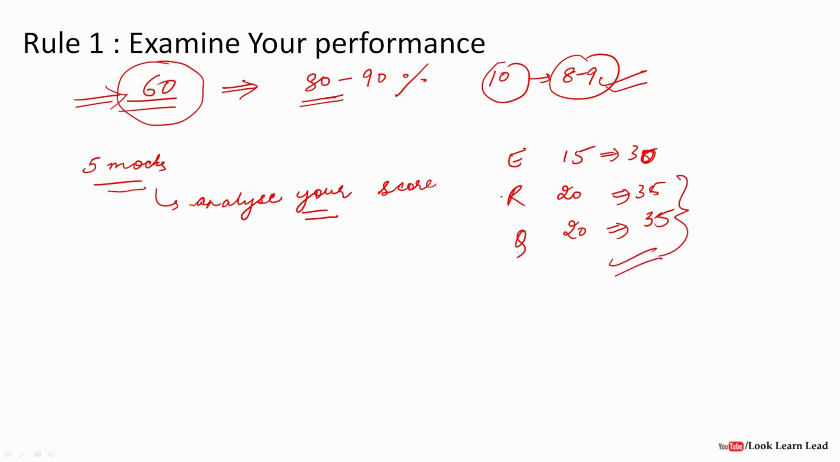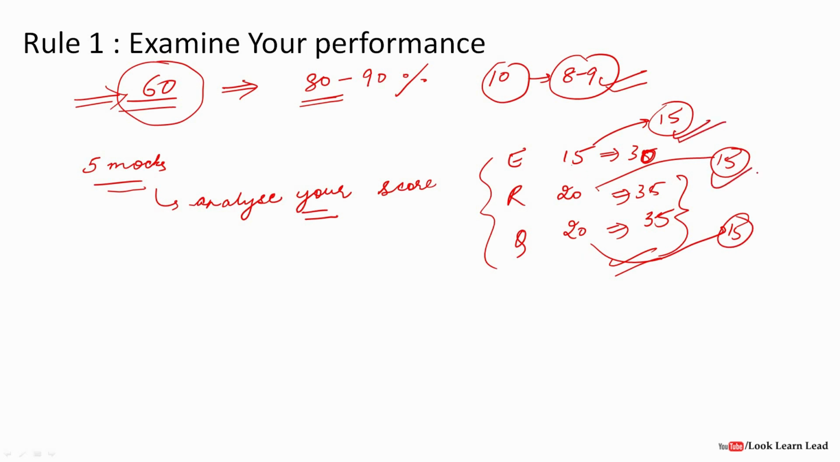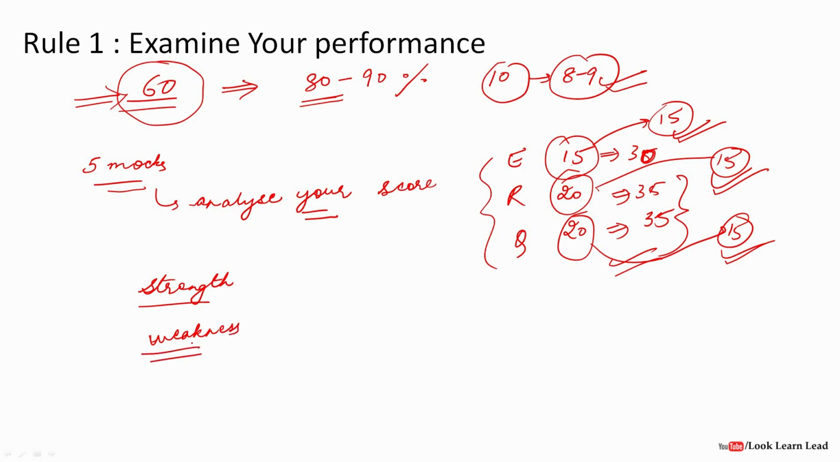You have to analyze this. If you have attempted 15 questions, then you have left 15 questions. Here also you have left 15 questions, and here also. So you can analyze which questions you have left, which you have not touched or attempted, and which questions you have attempted. So you will have an idea about your strengths, that is, the sections in which you are strong, and your weaknesses, the portions in which you are not able to attempt the questions.